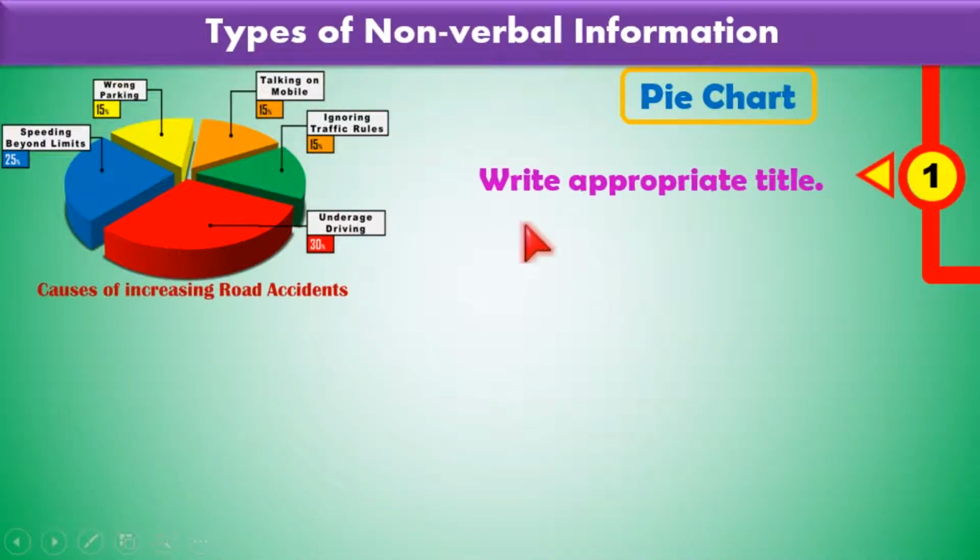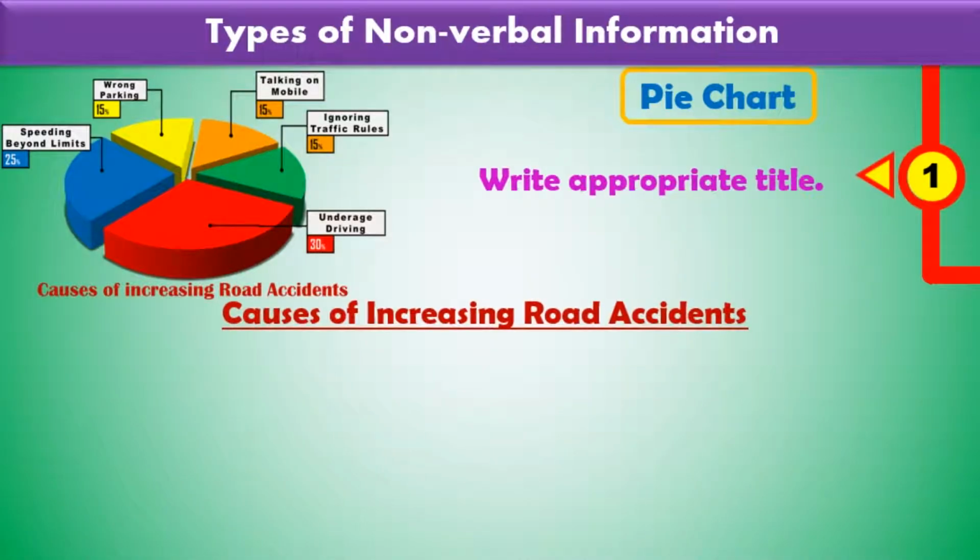Okay, the first step, write an appropriate title. It is very simple, you can write it from the question. So already here is given causes of increasing road accident. So write a suitable title, causes of increasing road accident, and then underline. Okay, next